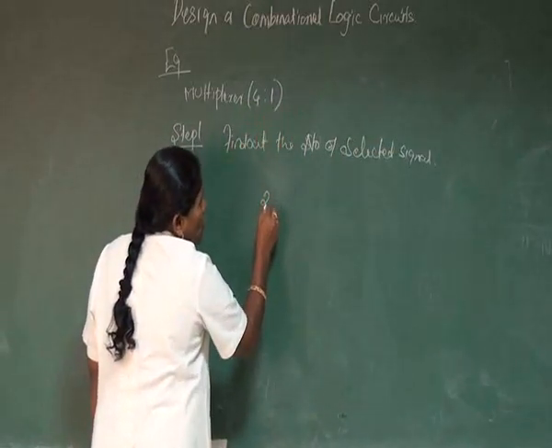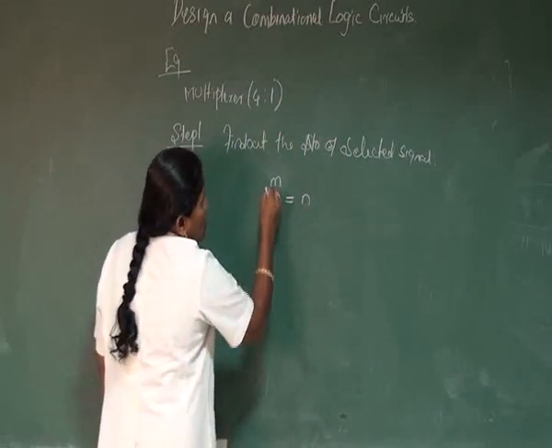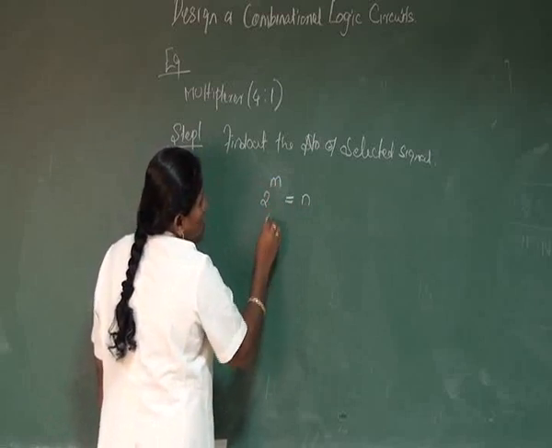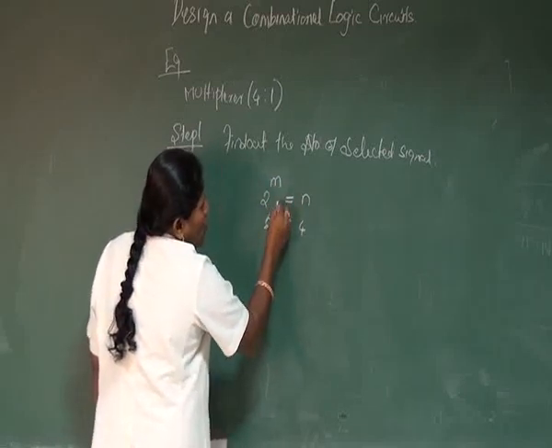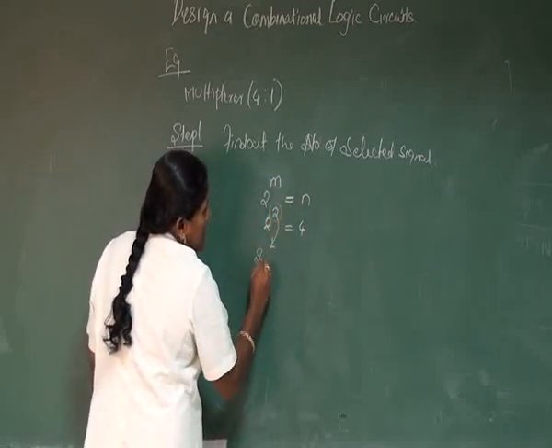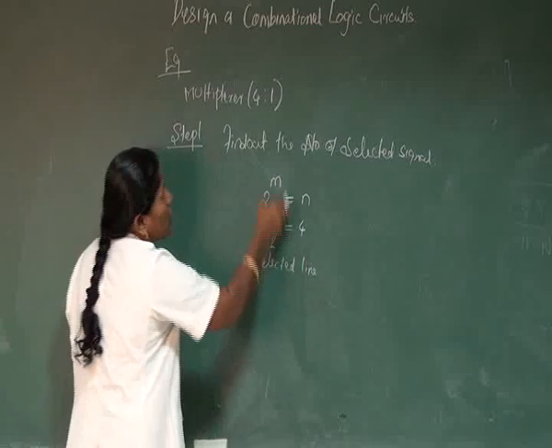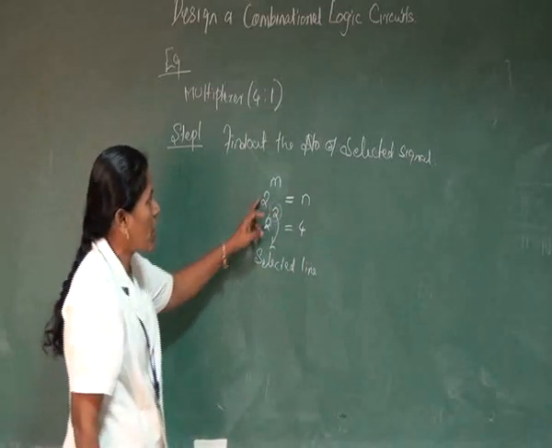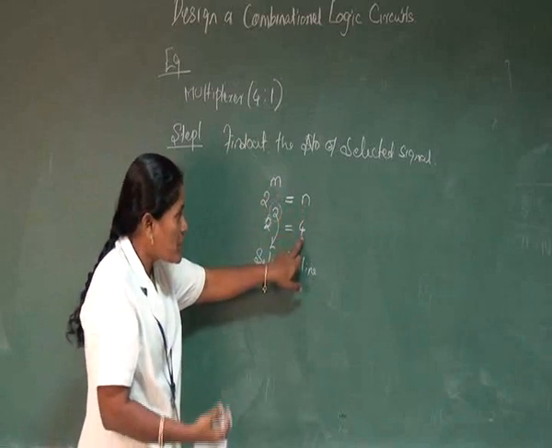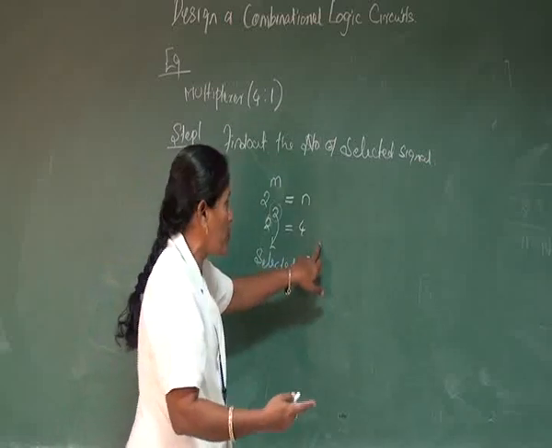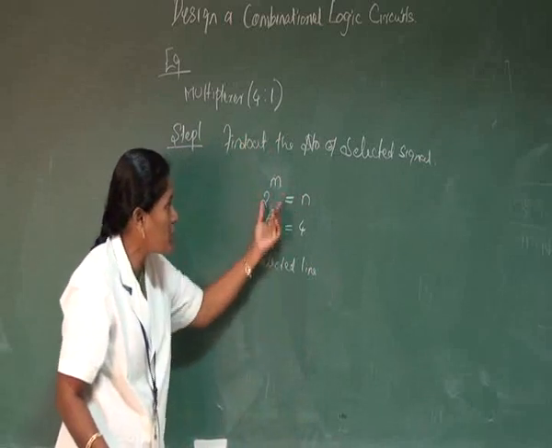The formula used for this is 2 to the power m equal to n. So 2 to the power m is 4, which is nothing but 2 to the power of 2, it's 4. Now m is called the selected line, or the selected signal, and the number required for this design is 2. N is the number of inputs we are receiving. From this we want to select only one output. For this we require a selected signal. The selected signal is found from this formula.